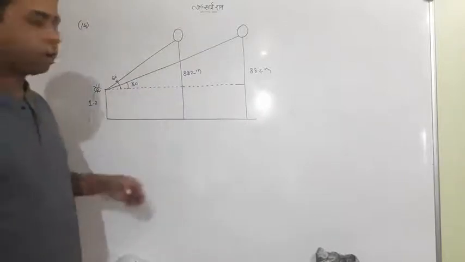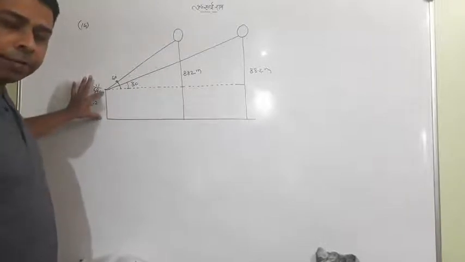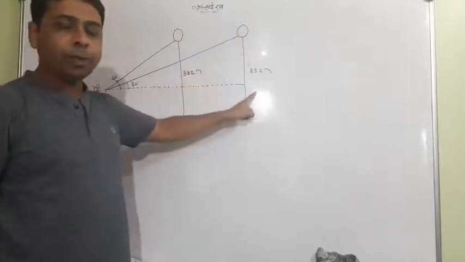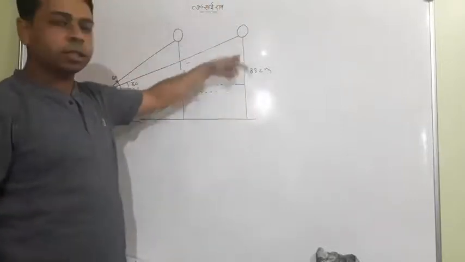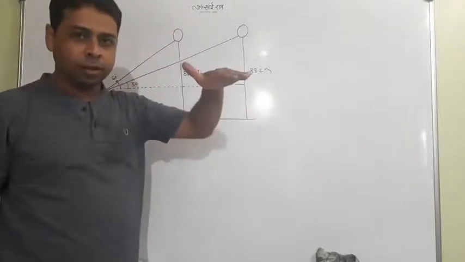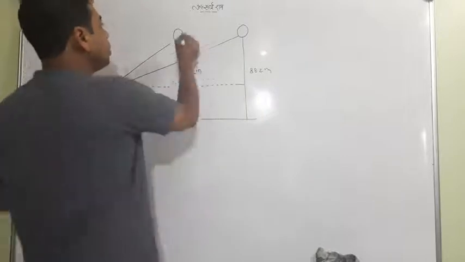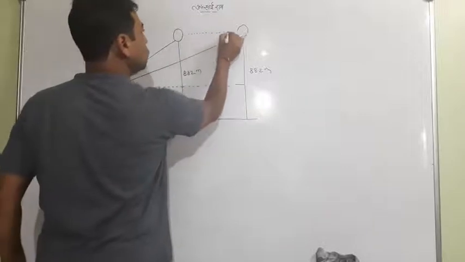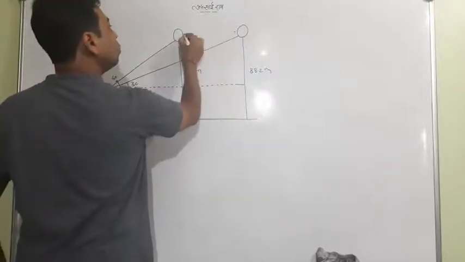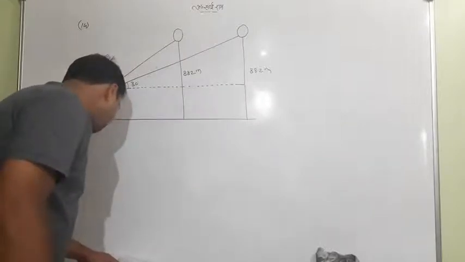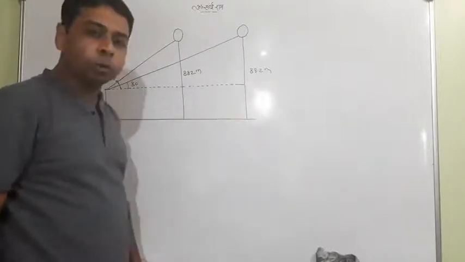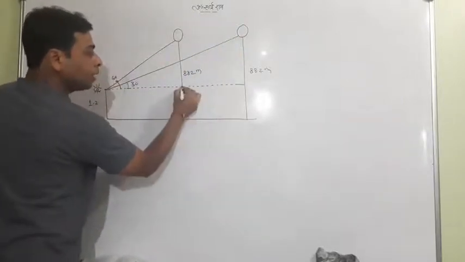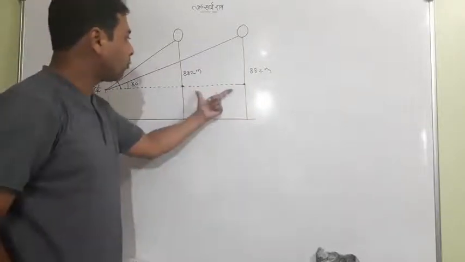This is the situation. First time, this is the height of the girl, this is the balloon, and the height of the balloon is 88.2 meter, the same. And why is it the same? Why is the balloon not moving anywhere? Because it is stated in the question that it is moving horizontally in a parallel line. So when it is moving in a parallel line, we just have to find the distance between these two balloons. Question says lastly, find the distance traveled by the balloon. Meaning we have to find the distance between these two points. That is sufficient to find the distance.